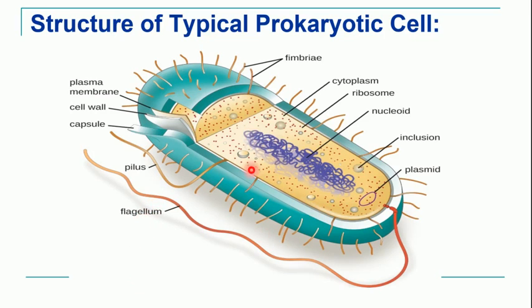Now, if we see inside the cell, you will see a centrally lying circular nucleus. This circular nucleus is the genetic material of the cell. Then you will see only one type of organelle, that is ribosomes. Okay, so only ribosomes are present. Then this liquid jelly-like material is known as cytoplasm, and along with that you will see these small dot-like structures. These are nothing but different types of granules, which are also called inclusion bodies. So this is the basic structure of any bacterium or prokaryotic cell.